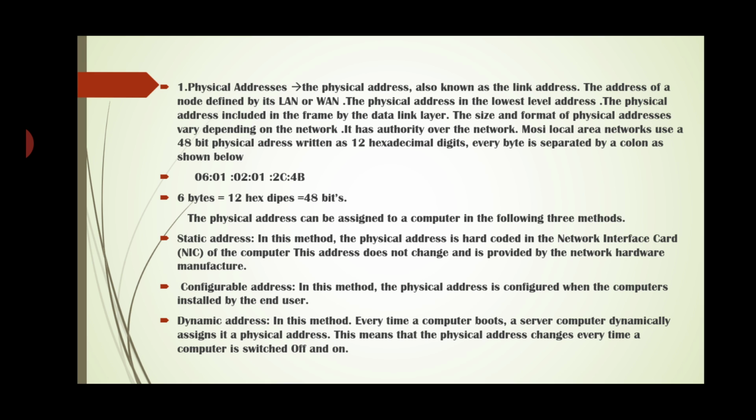Configurable address: in this method, the physical address is configured when the computer is installed by the end user. Next, dynamic address: in this method, every time the computer boots, the server computer dynamically assigns its physical address, which may change. This means that the physical address changes every time a computer is switched on and off.